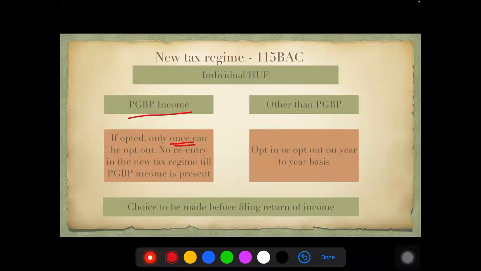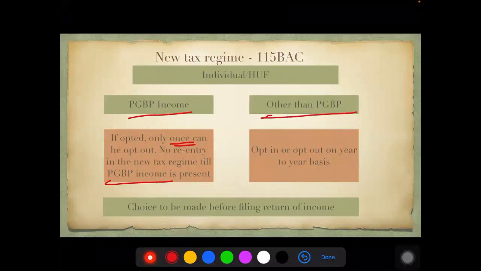If in future he is not having PGBP income, he can again take a re-entry. One time, he will be given the option to come out of this regime back to the normal regime, but later on he will not be given an entry as long as PGBP income is there.